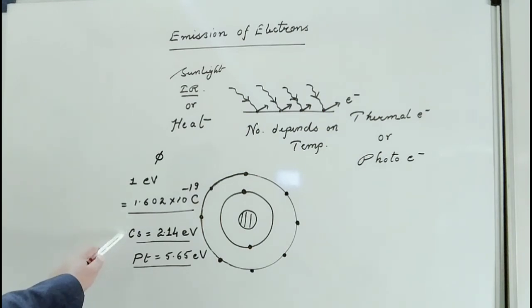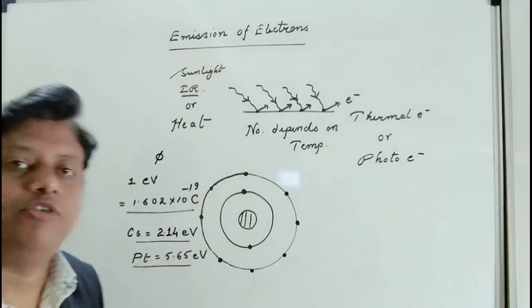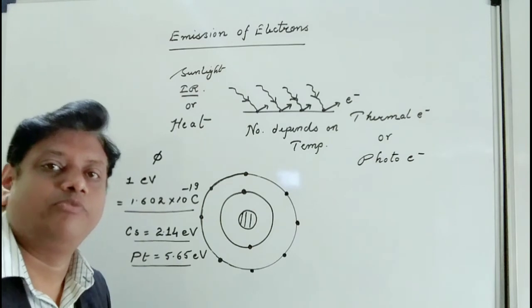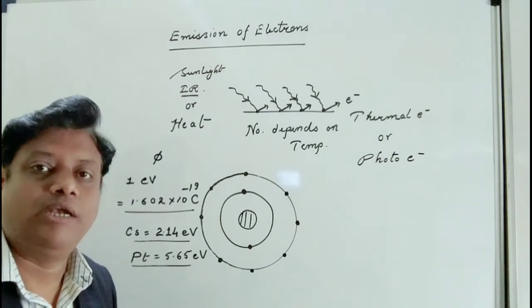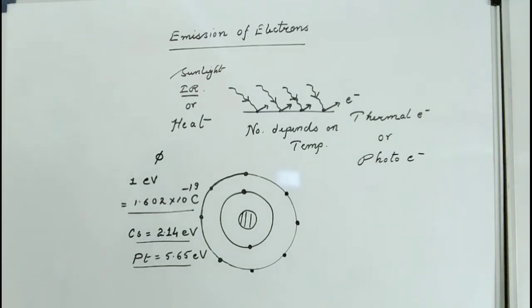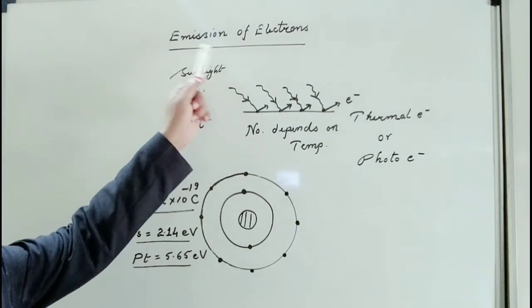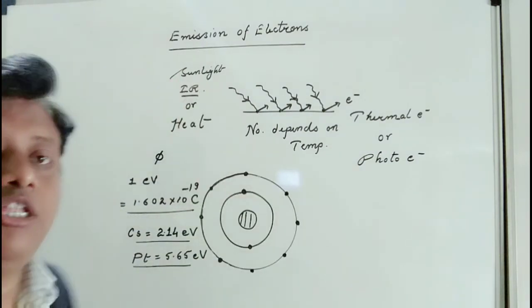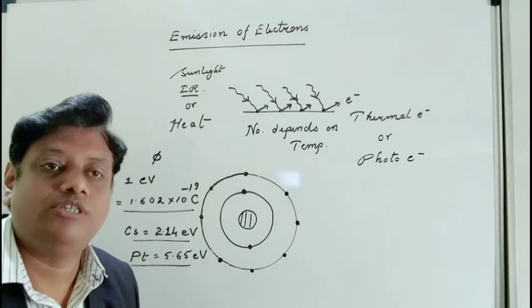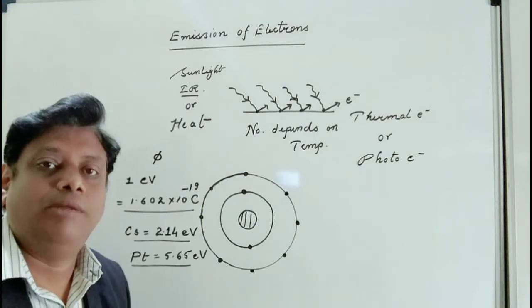That means electrons will be emitted very easily. But in the case of platinum, the electrons will not be emitted if we provide energy less than 5.65. So for different metals, there is a different value of work function at which the electrons can be ejected, or can overcome the Coulombic force. After this, we come to another topic, that is emission of electrons from the metal surface. Now there are three methods of emission from the metal surface.